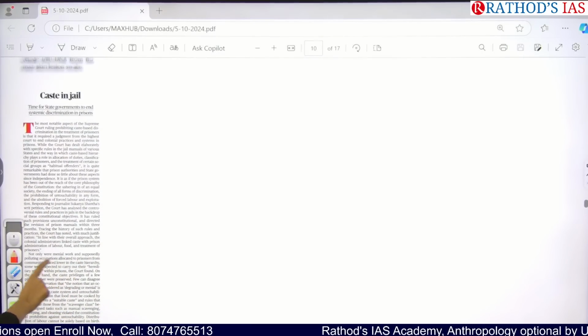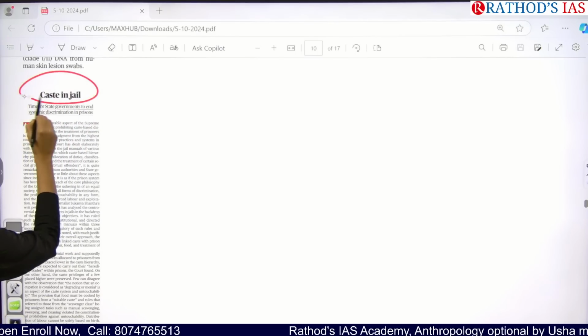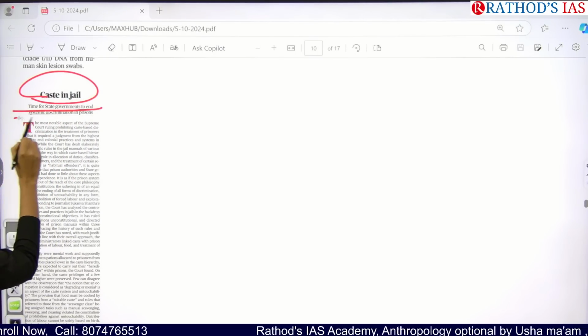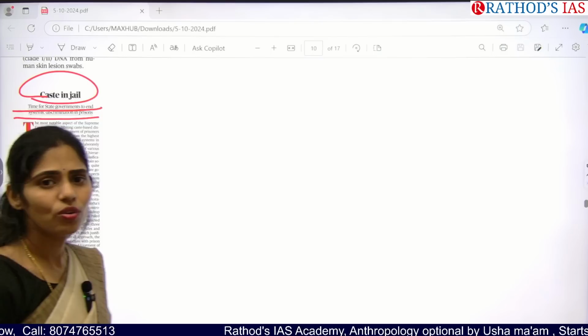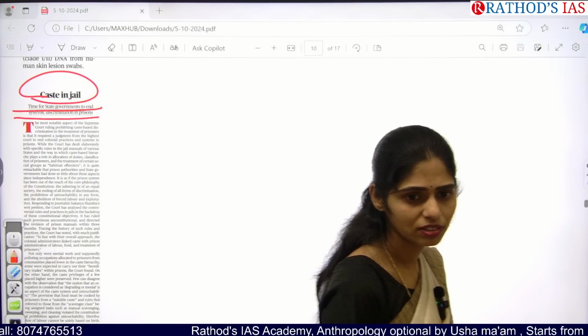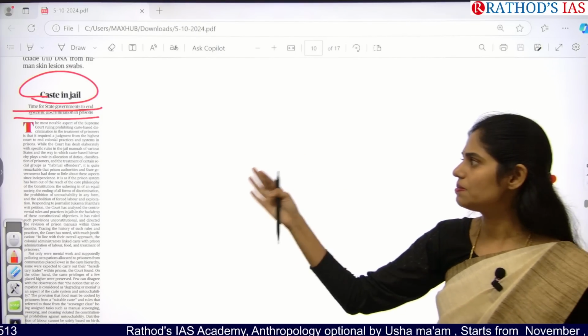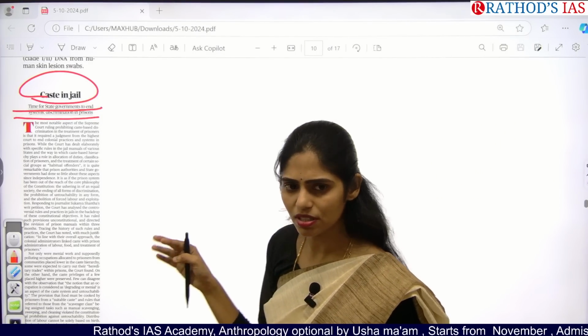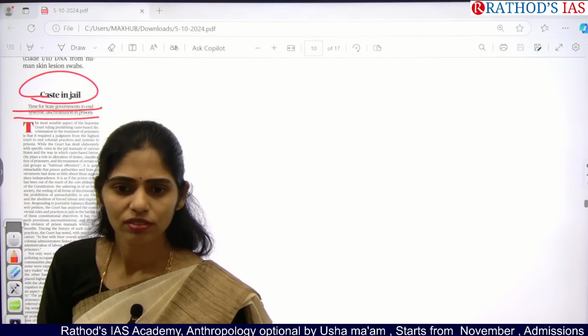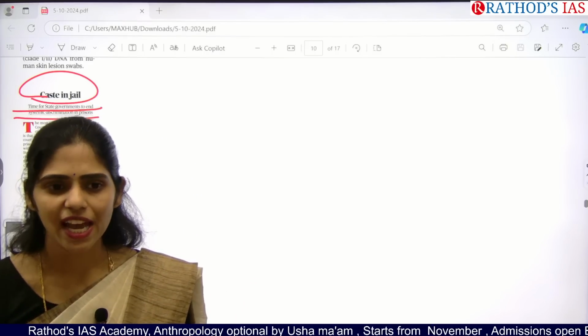Okay, see this article: Caste in jail, time for state government to end systemic discrimination in prisons. What is this article talking about? Caste-based discrimination in prisons. So how is this caste-based discrimination happening in the prisons? Do you know? So manual scavenging is going on.